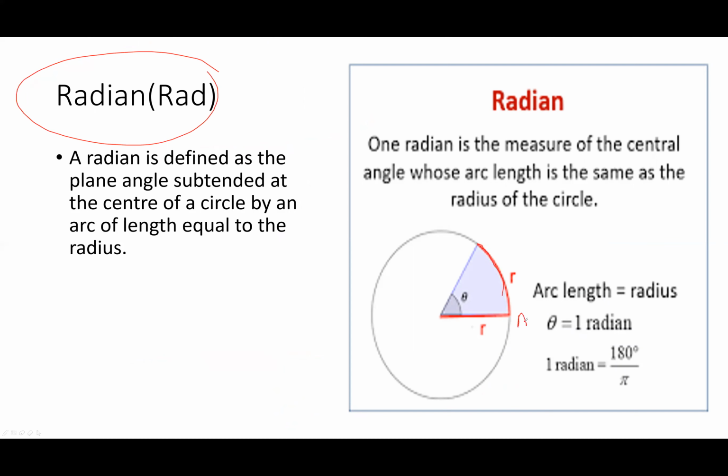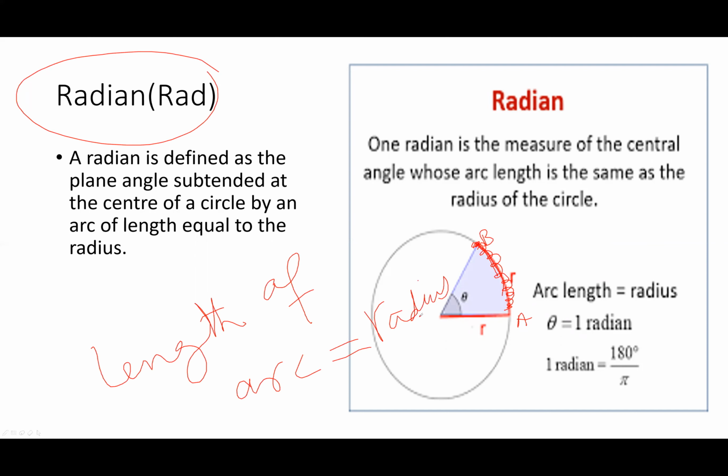This is point A, this is point B. When the length of the arc is equal to the radius of the circle, at that time the angle subtended between the two lines is called the supplementary angle, and that supplementary angle is radian.